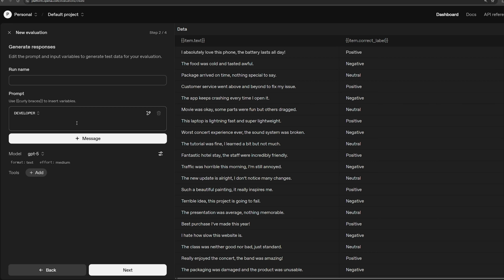If what you're trying to do is just find the best prompt overall, and that's why you want to do evaluations, then just put your best shot, your best prompt, inside of here. We're going to run the evaluation, and then you can modify the prompt and try it again. You can keep running it on different prompts to see how it compares. So that's another reason you may want to use an evaluation.